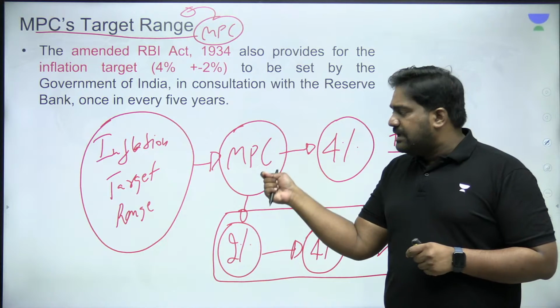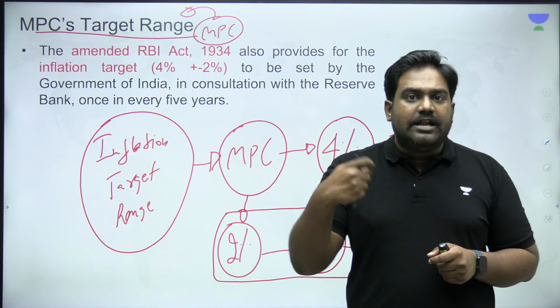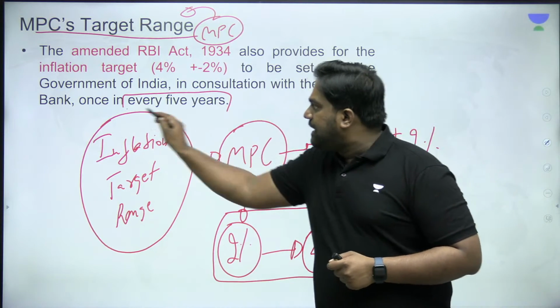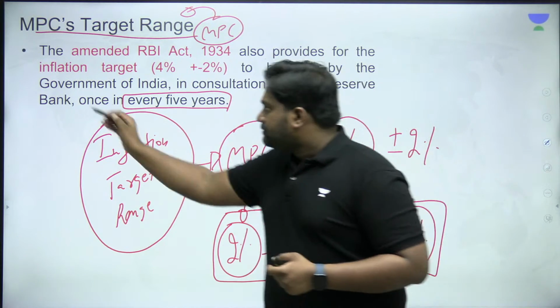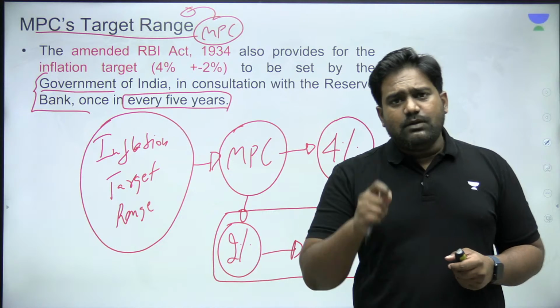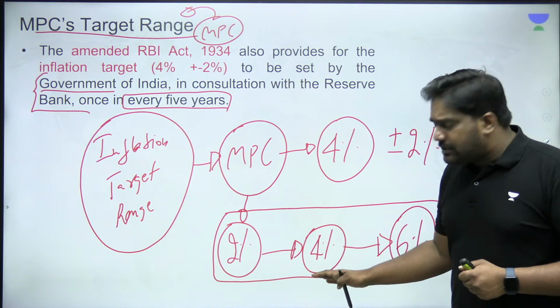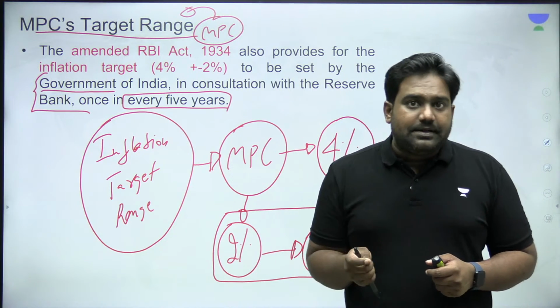Ideally, inflation should be maintained at around 4%, and this target range will be reviewed and updated once in every 5 years. The government and RBI will together determine the target and the range for inflation levels. This will be done once in every 5 years. The current target is 4% with a flexible range of plus or minus 2%.